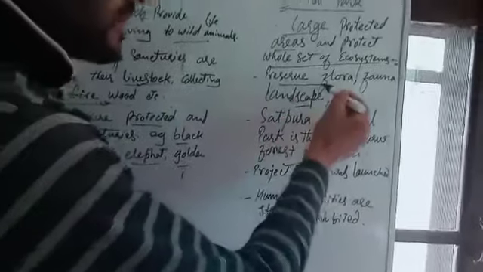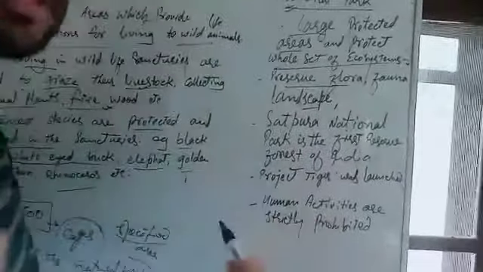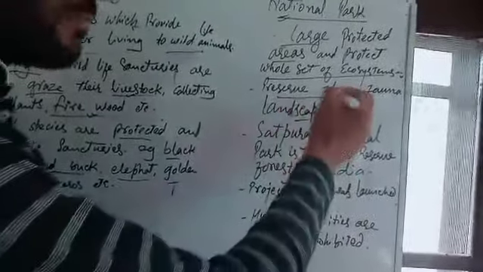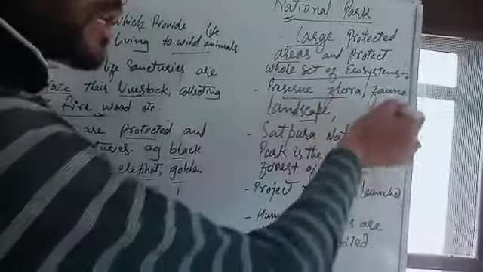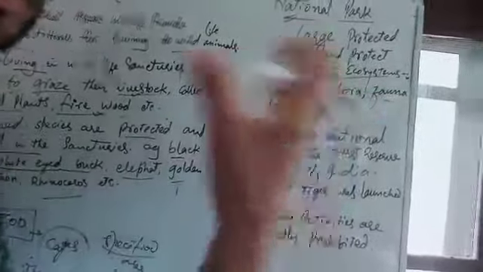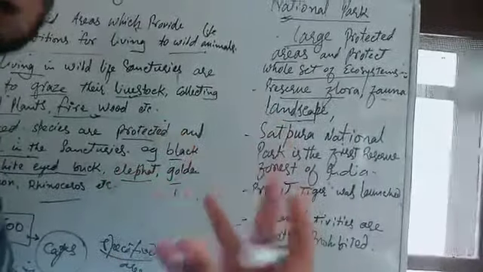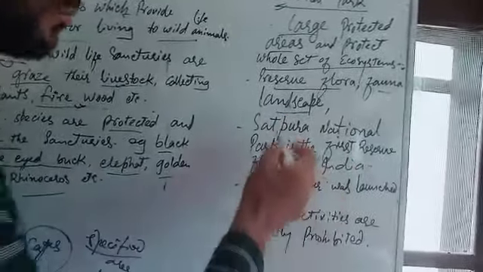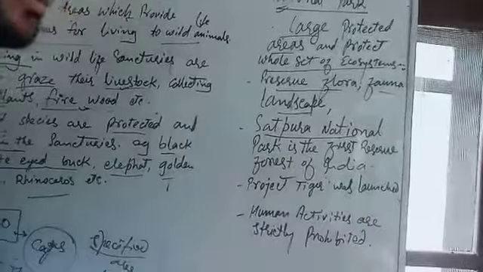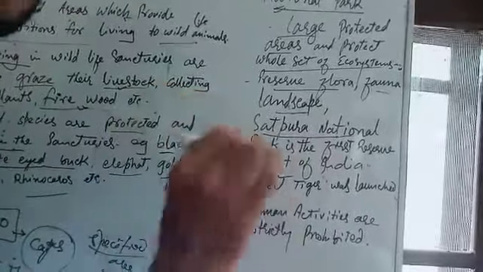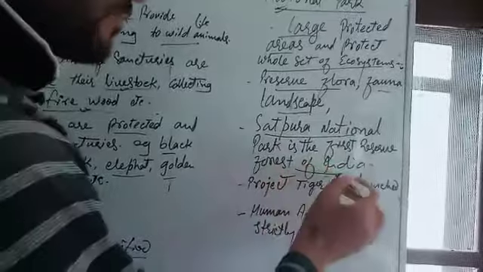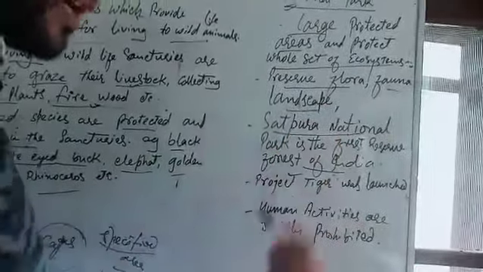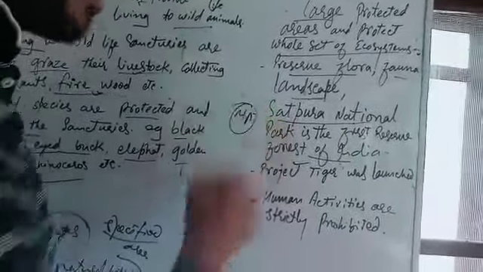Next is preserve flora. Flora means plants. These national parks are the hotspots of biodiversity. That means they preserve flora, plants, fauna, animals, and landscape. That means that area in which different types of plants and animals are present. In your book, there is a special national park known as Satpura National Park. It is the first reserve forest of India, meant for conservation of plants and animals, present in MP, or you can say Madhya Pradesh.